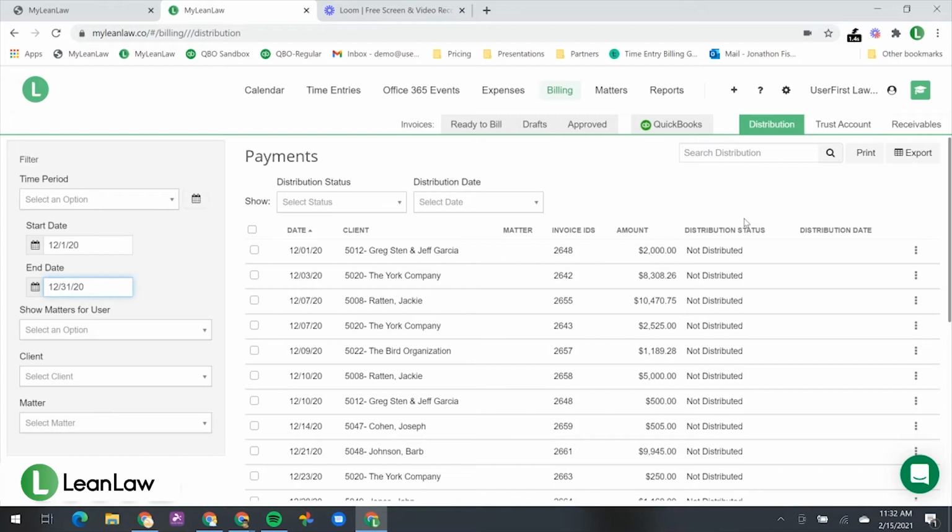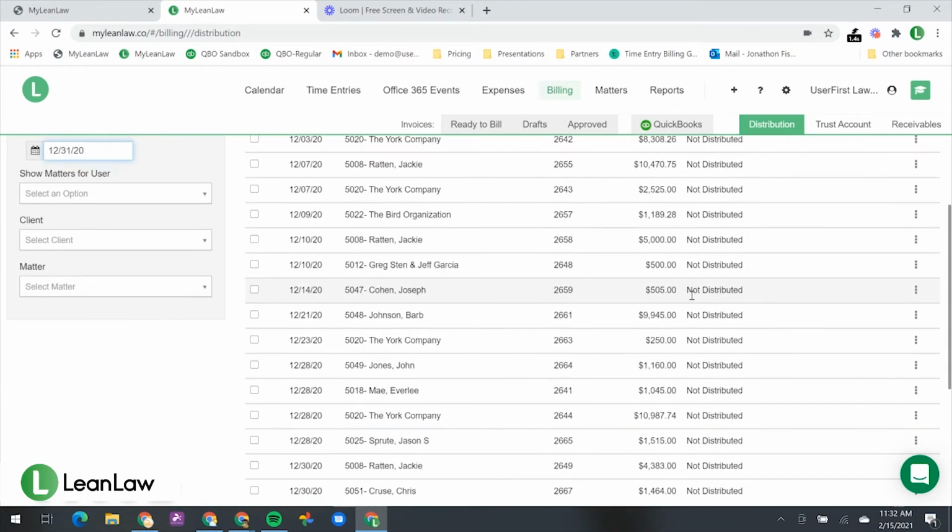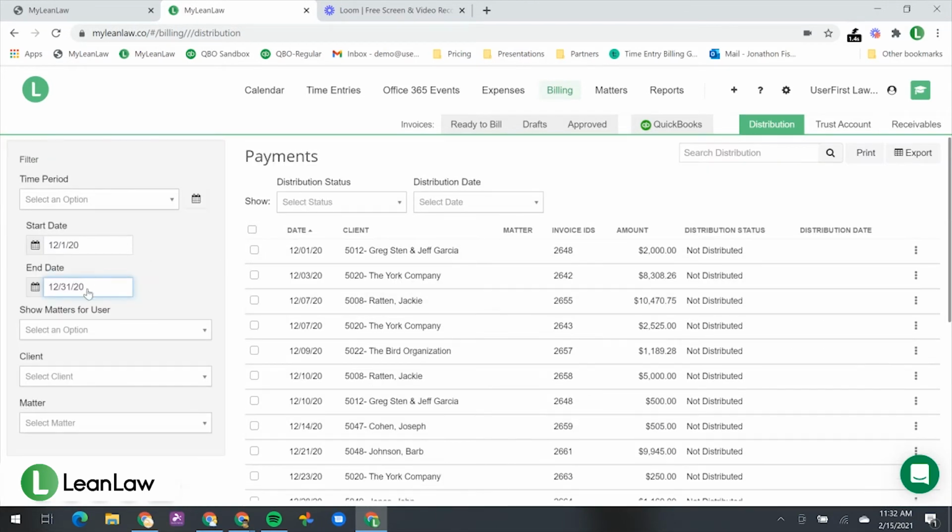What this means is that the billing administrator will take the money that has been collected. These are payments received, whether in Lien Law or QuickBooks, narrowed to the specific period of December 2020. And the billing administrator is going to distribute this to the attorneys, meaning she's going to make sure that the money received in payments is actually delivered to the attorneys. There are three options for payment status: not distributed, to distribute, which means the payment has been earmarked but not actually paid, and distributed, i.e. paid to the attorney.